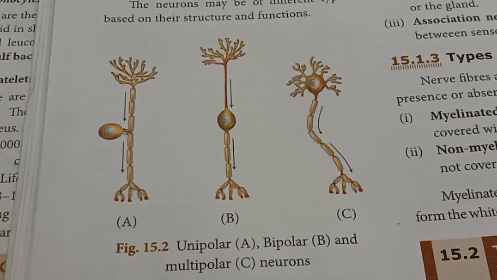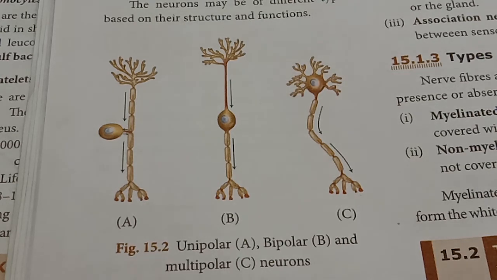First one is the unipolar neuron. Listen, the unipolar neuron has only one nerve process, which arises from the cyton region and acts as both axon and dendrite. This is found only in early embryo stages; in the adult stage it is not formed.